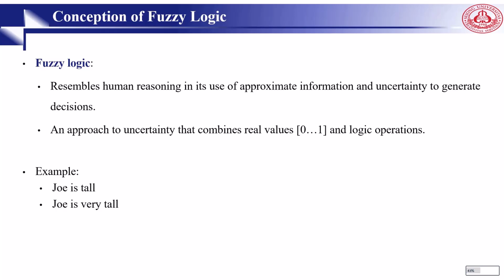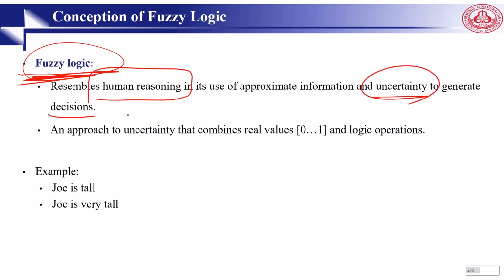Many decision making and problem solving takes too much time, and the complexity also is very high if we want to define them precisely. However, people succeeded by using imprecise knowledge. Fuzzy logic, the concept that we are going to talk about, and we learn membership and fuzzy sets to come to this, is used to resemble human reasoning, imprecise, not exact, in use of approximate information and uncertainty to generate some decision. For example, Joe is tall.